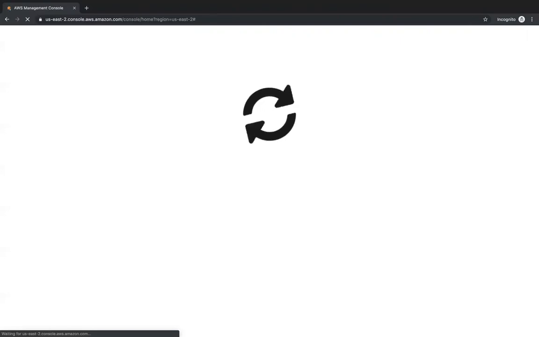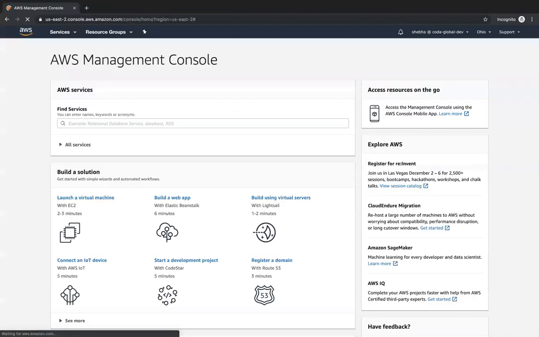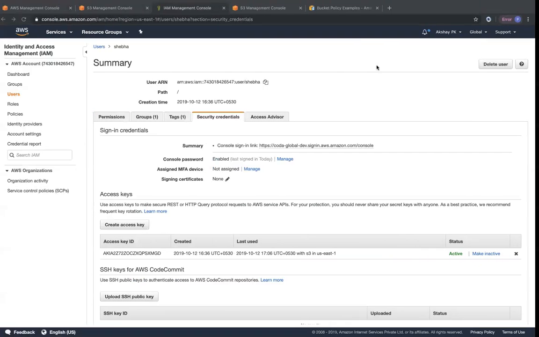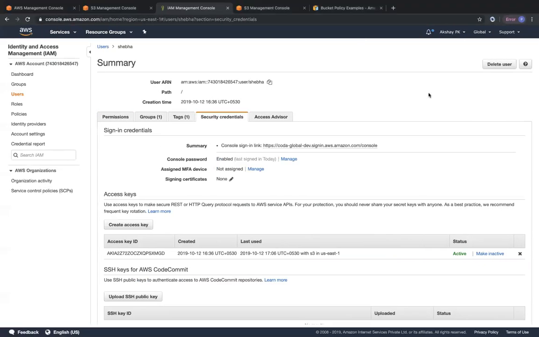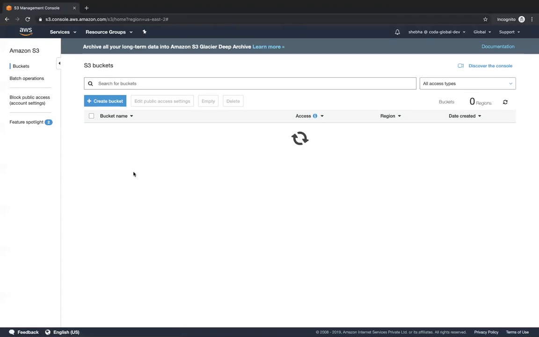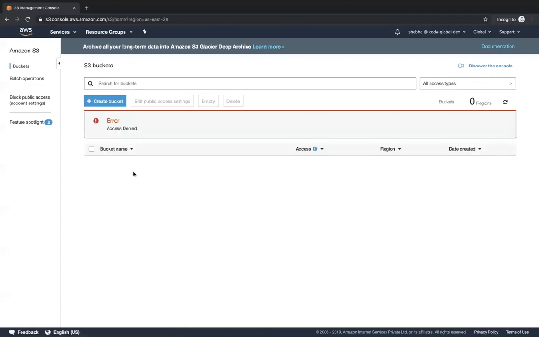But then let's go ahead and check whether she has access to S3 and to that particular bucket. Okay. So I'm just going to go ahead and click on services. So you can see that we have logged in as Shiba. And this is my AWS account, which is the root account or the owner of the AWS account. So let's go ahead and click on S3. So you can see over here that she has access denied. So she does not have access to any of the buckets, which is surprising, right?